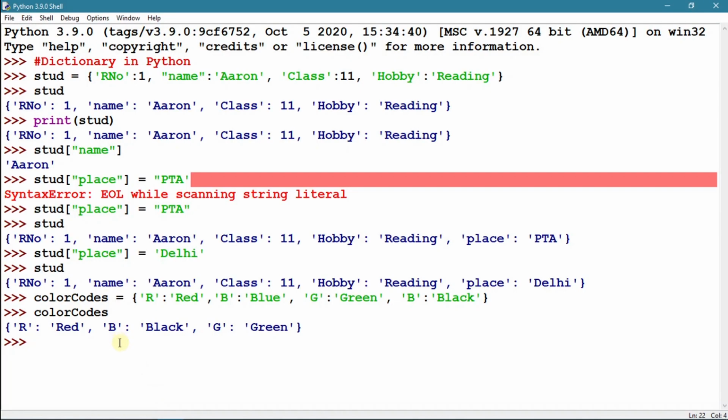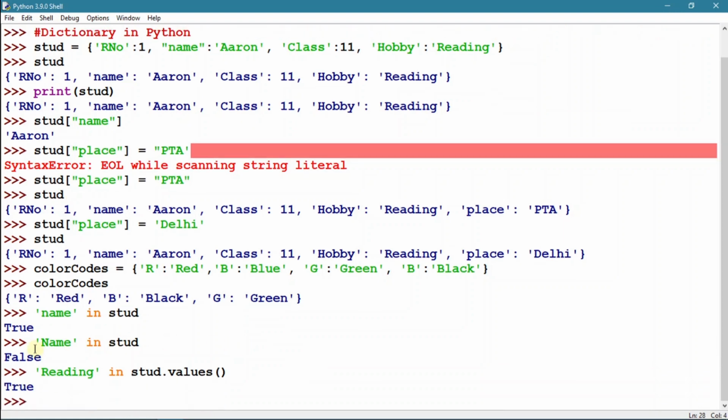I will show some examples using the membership operators. I want to check whether Name is present in the dictionary stud. Name in stud returns true. The keys are case sensitive. If I am typing name in stud, it returns false since the key Name was not in small letters. In order to check for values, I want to check whether Reading is present in stud. Reading in stud dot values. Reading is stored as a value in the dictionary stud. Reading in stud dot values will return true as the value Reading is present in the dictionary stud. The values are also case sensitive.